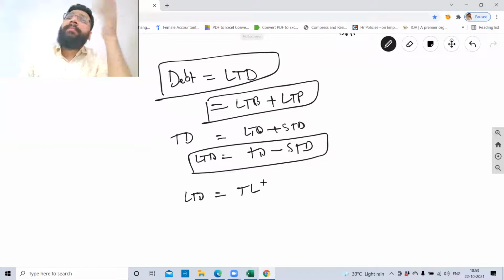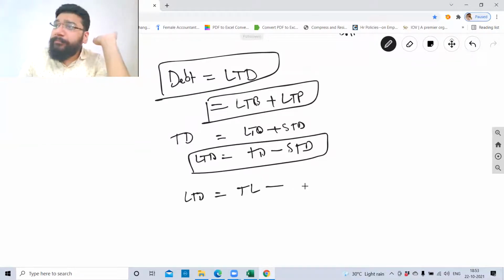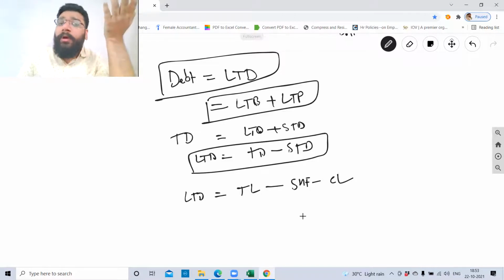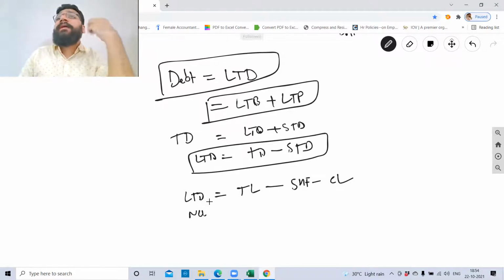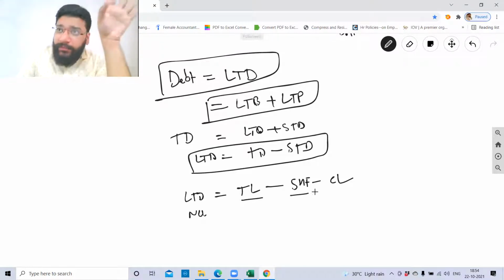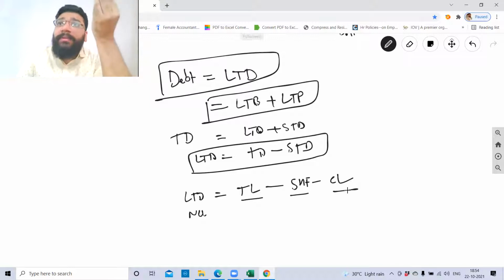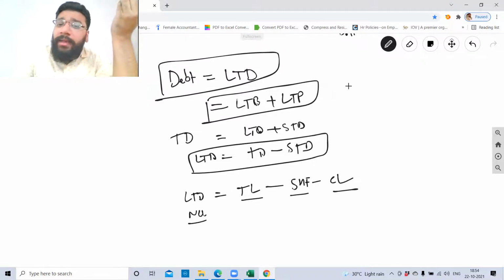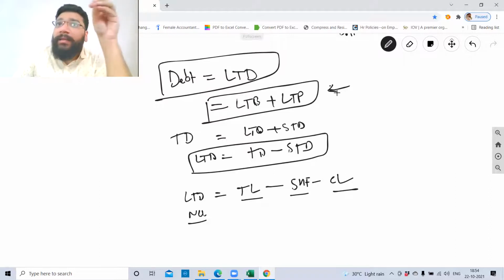Now, long-term debt, another formula. Total liability they'll give you. From total liability, you'll minus equity, that is shareholders' funds. From there, you'll minus current liability. Now you'll be left with non-current liability. So here, you will say that, sir, in non-current liability, there is deferred tax liability. Yes, mainly deferred tax liability, but deferred tax liability from your syllabus is per se excluded. So from total liability, when you minus the shareholders' funds and the current liability, you presume that the balance non-current liability will be these two.